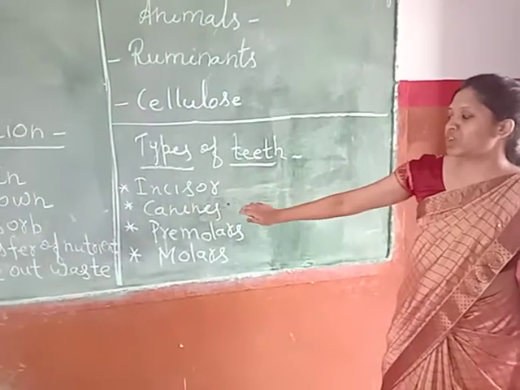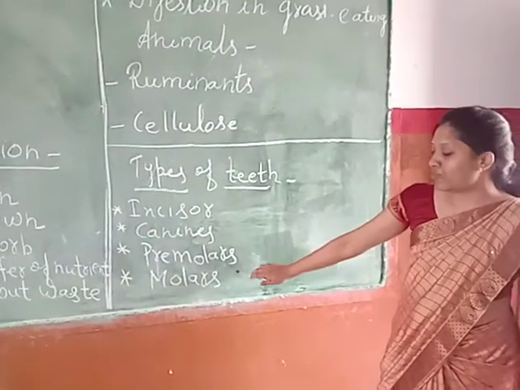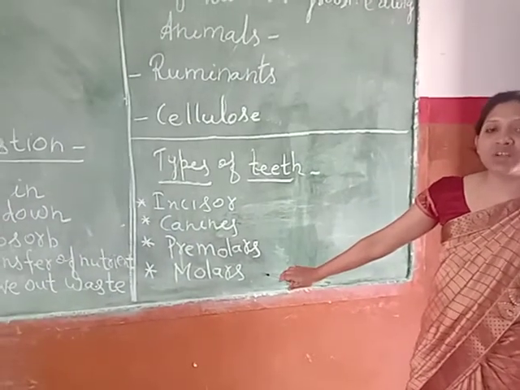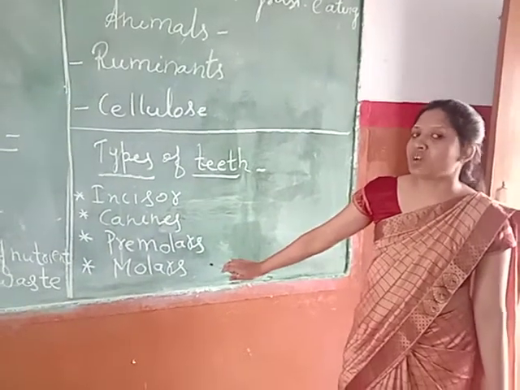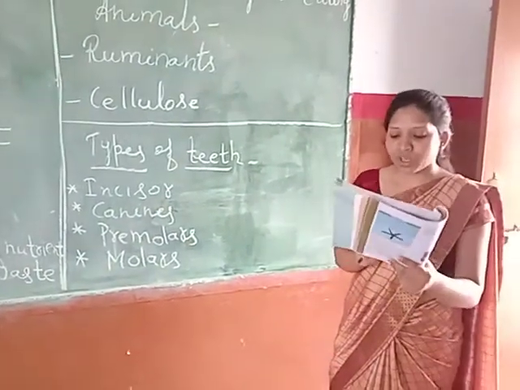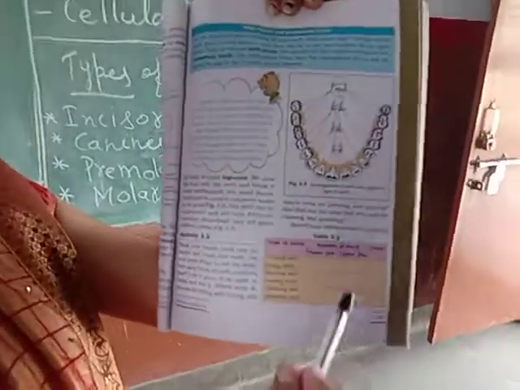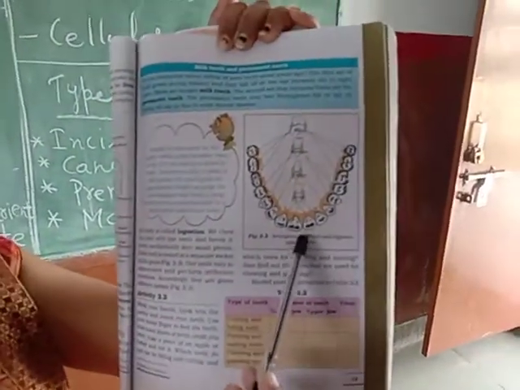For example, the front teeth are very sharp. At the same time, if we go to the back of our mouth, the premolars and molars are very big in size. That means they perform different functions. Have a look at your book on page number 30. Here the diagrams of the different types of teeth and how they are arranged in our mouth are given.